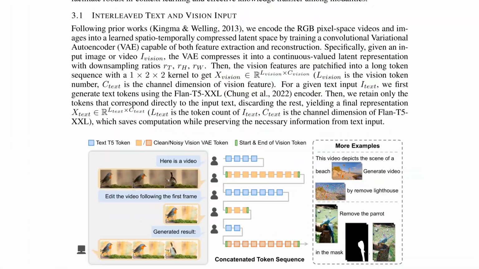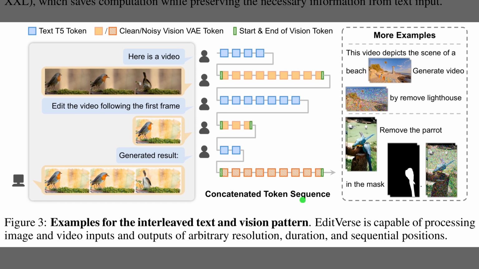Alright, Figure 3 shows how text and visual inputs are interleaved into a single token sequence so the model can edit or generate consistently across modalities. The left panel illustrates a chat-style setup that mixes a short instruction with frames or images. In the center, start of vision and end of vision tokens mark each visual segment, which are special markers that tell the model where vision begins and ends. On the right, examples like removing a lighthouse or masking a parrot demonstrate flexible instruction-based edits.